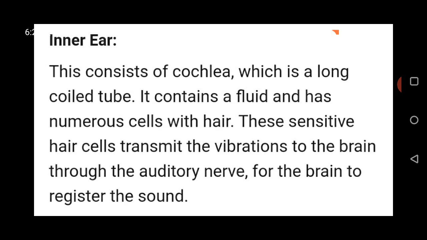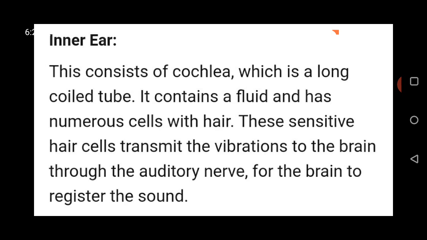Once the eardrum vibrates, it passes vibrations to the middle ear, which further increases the amplitude of the vibration. The hammer receives vibrations from the eardrum and sends them to the anvil. From the anvil, the sound reaches the stirrup and finally enters the inner ear.